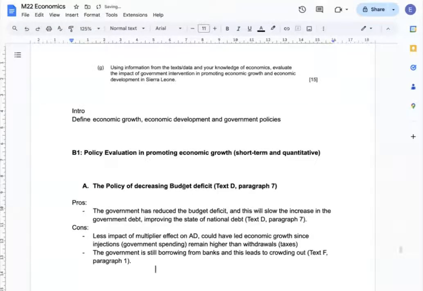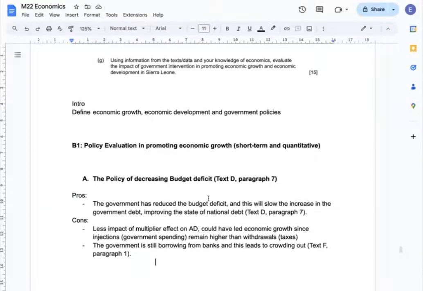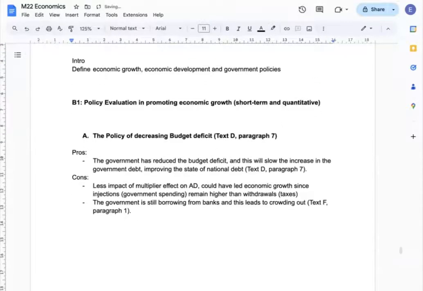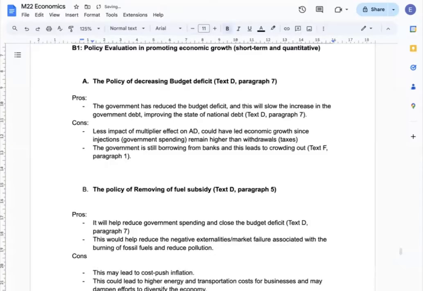The first policy to evaluate is the policy of decreasing the budget deficit. Then I identify both pros and cons of this policy. The next policy to evaluate is the policy of removing the fuel subsidy.